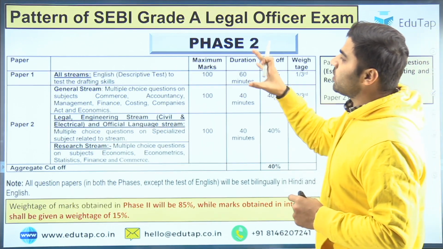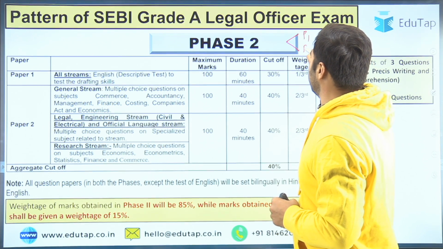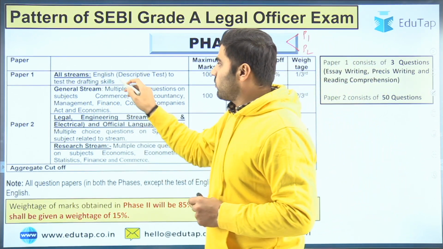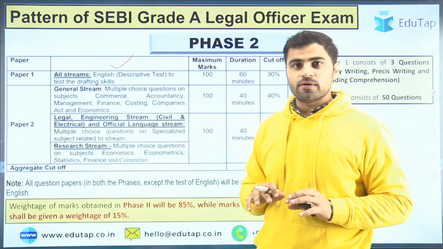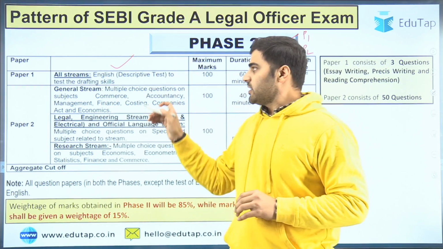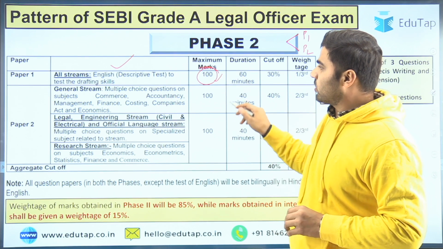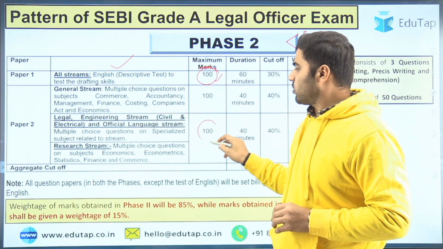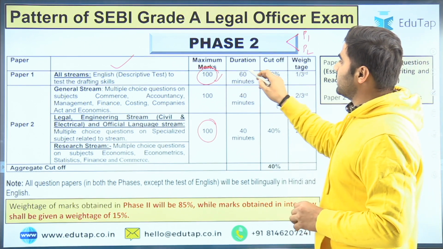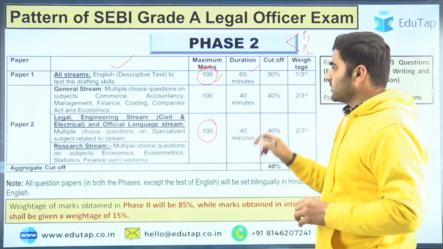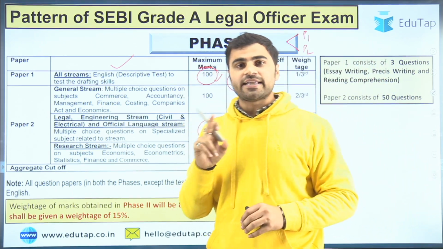So friends, if we talk about phase 2, then again it consists of 2 papers, that is paper 1 and paper 2. Paper 1 consists of descriptive English, right? This is a descriptive English paper that you have to type in the examination center. So this will be 100 marks, right? 100 marks is allotted to paper 1 and 100 marks is allotted to paper 2. For the descriptive English component, the duration will be 60 minutes again.